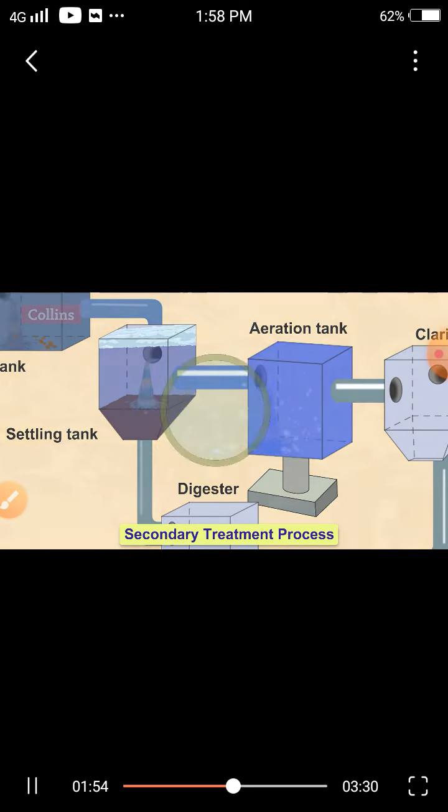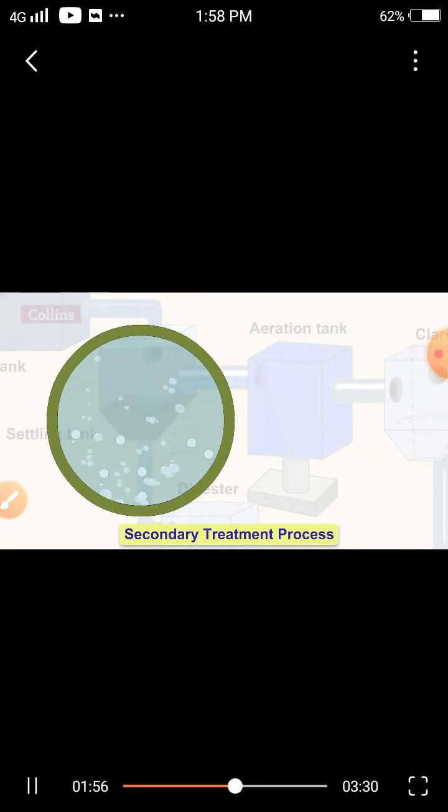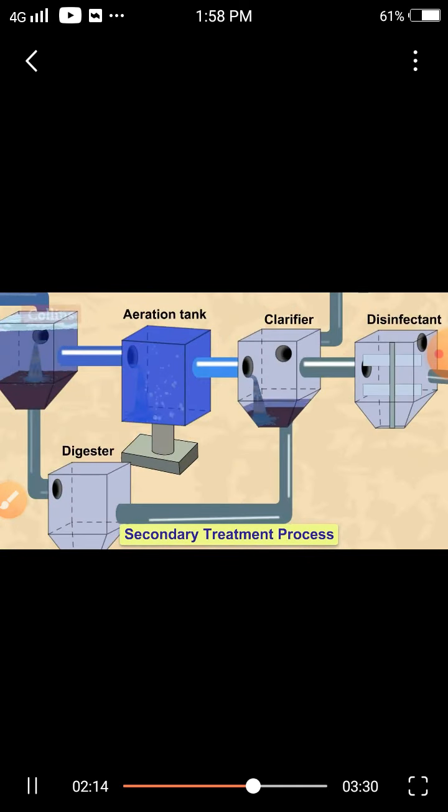This is done by transferring the clarified water into an aeration tank, where air blowers bubble air, which helps the aerobic bacteria to grow and feed on the organic contaminants such as food waste, feces, and other organisms. The mixture then flows from the aeration tank into the clarifier, where activated sludge settles out by gravity.